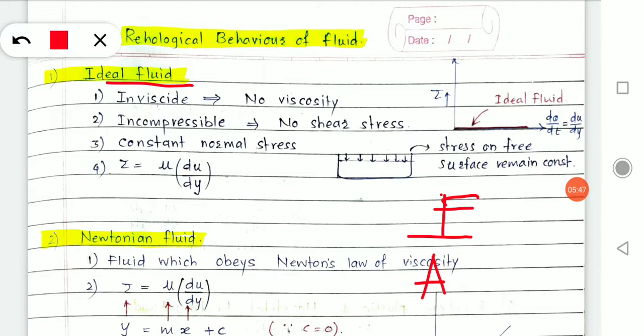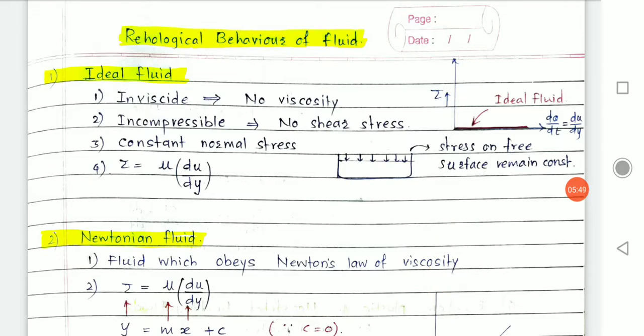Now how is it related to fluid? Let's see that. In fluid, this is your fluid, this is a jar in which you have a fluid or water, and you have applied a force on it, or due to surface tension, it will be evenly distributed.